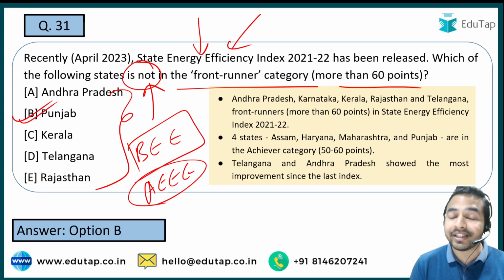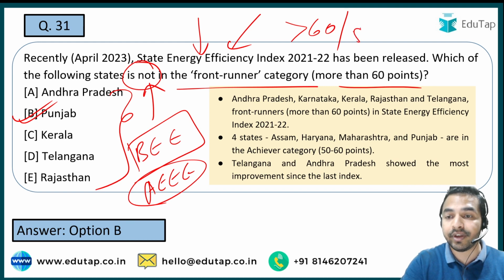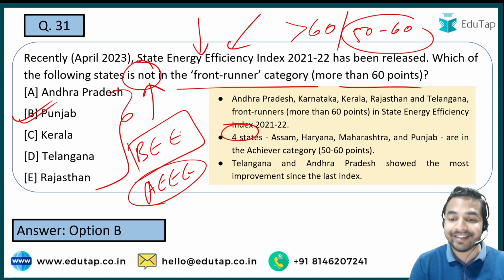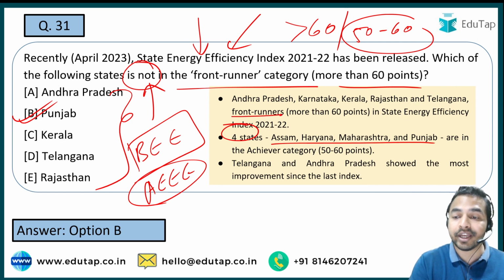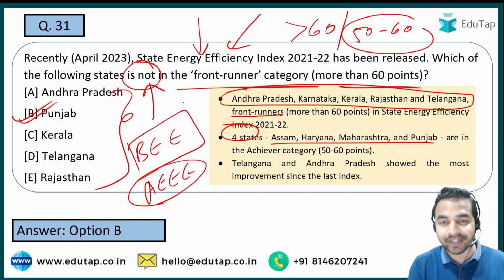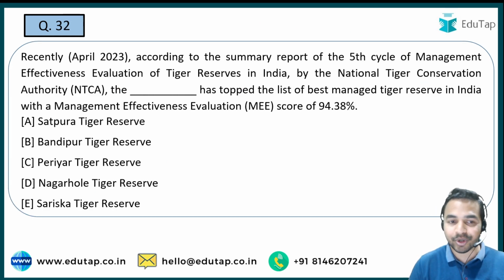If we talk about the Front Runner category, it is basically the states having more than 60 points, and then we have the Achievers category, which has the states which have scored 50 to 60 points. In the Achiever category, there were only 4 states: Assam, Haryana, Maharashtra and Punjab. And these are the names of the states that were in the Front Runner category. I hope these are very important points and are very clear to all of you. Now let's move on to the next question.